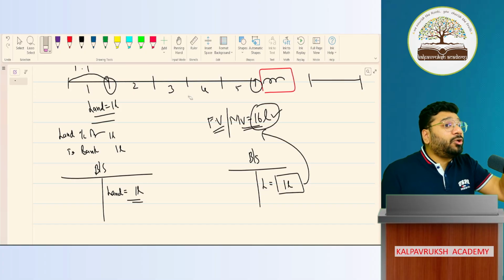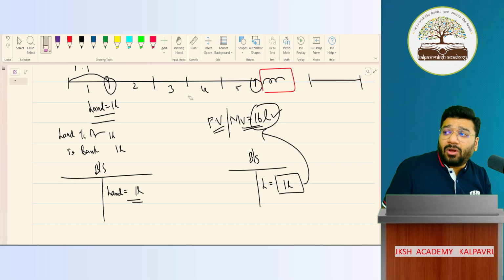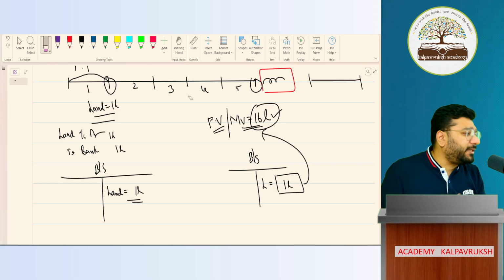But the power to revalue the asset is coming from where? Accounting Standard 10. Sir, do I need to remember all this? Not required. This is for your knowledge, I'm saying.